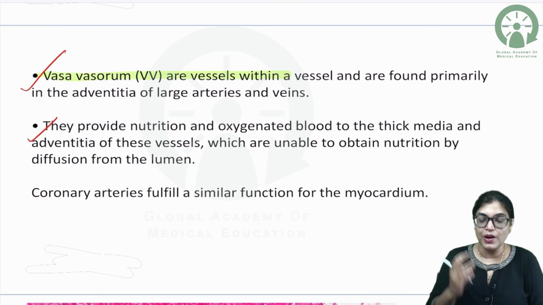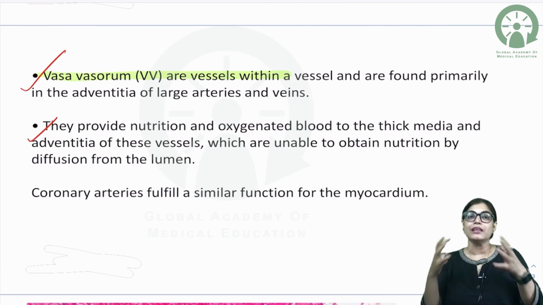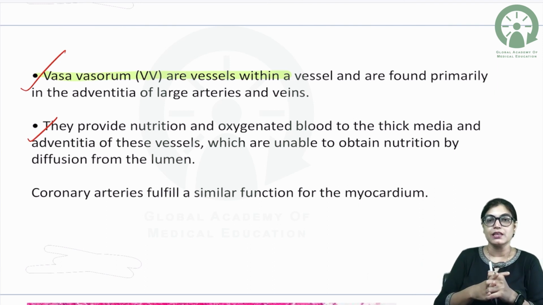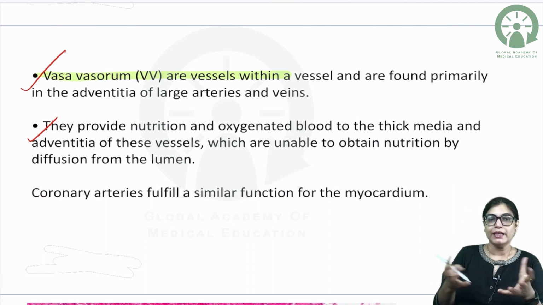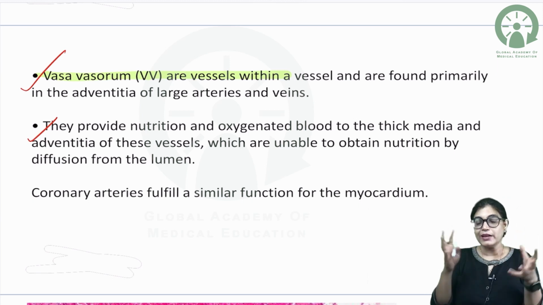The function of vasa vasorum is to provide nutrition, oxygenated blood to the thick media and adventitia of these vessels, which are unable to obtain it. If we talk about these, actually what happens? So please try to understand the concept.